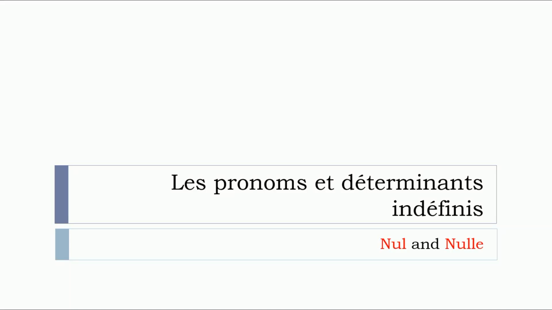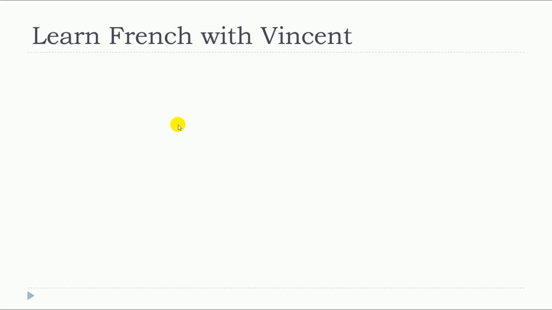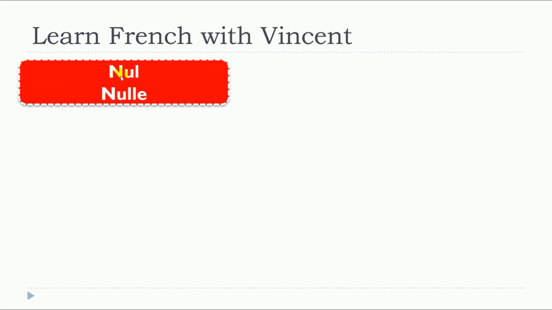In this lesson, we will see together les pronoms et déterminants indéfinis. But more precisely, we will see nul and nulle. So, this lesson is about nul and nulle.